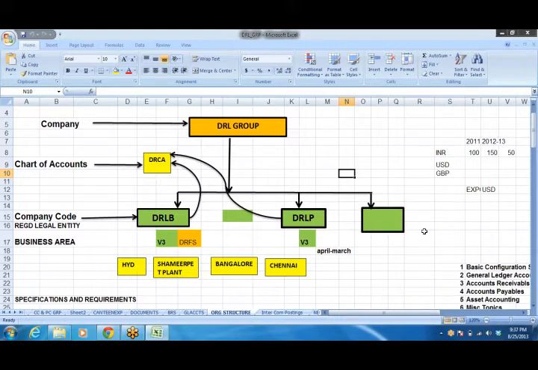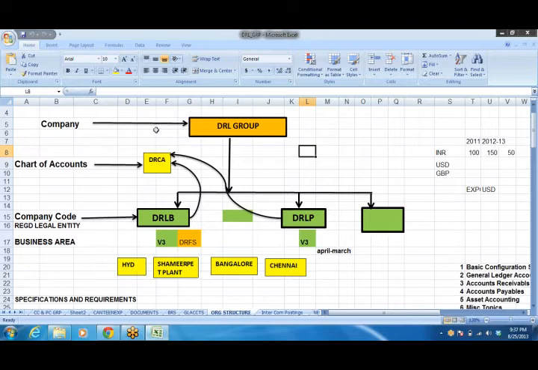So for that purpose, let us imagine that we are going for SAP implementation for Dr. Reddy Labs Group. They have any number of company codes they can have. So first of all, imagine that we have Dr. Reddy Labs Group, and implementation has been done for Dr. Reddy Labs. This is DRL. B means bulk drugs. Under that group, we have Dr. Reddy Labs Pharma, bulk drugs pharma, like that. And these two companies are, say for example, in India. We can create any number of companies under the group.